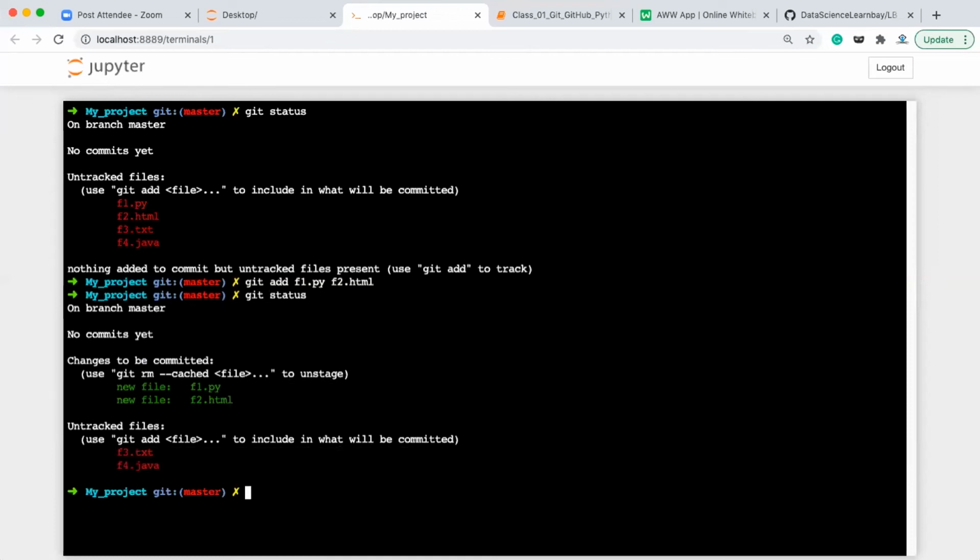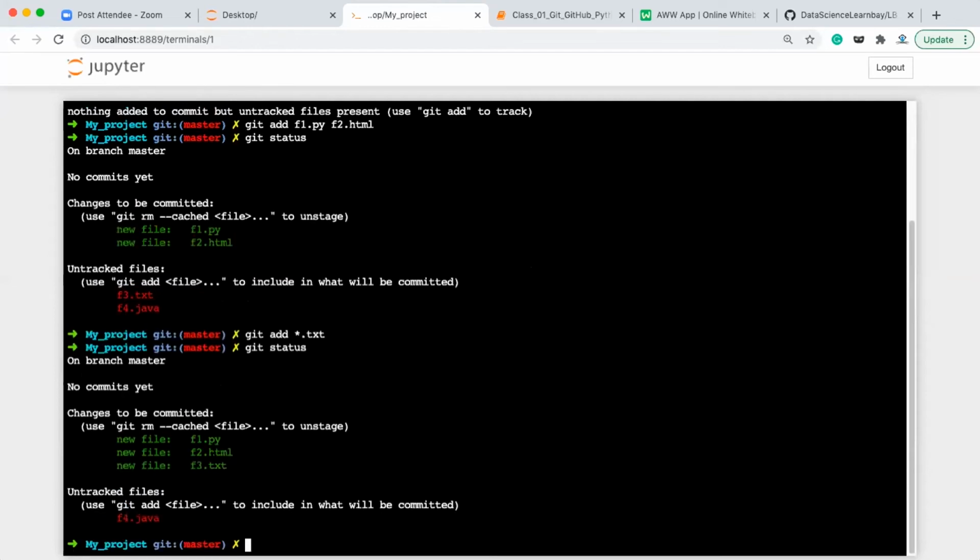There is one more way you can run the command. Let's say git add, and you have all files of the same type, only py files. So you can write star.py. Star.py means whatever py files you have, it adds those. If I write txt, then whatever txt files you have, let's say 4 or 5 txt files, only .txt files will be added to the staging area. If I run this command and check git status, you'll see that the txt file is also added.